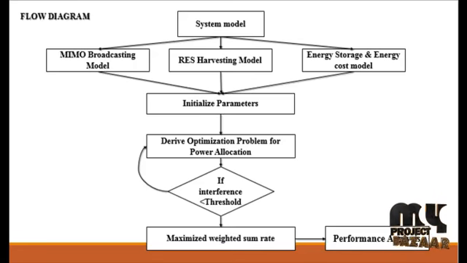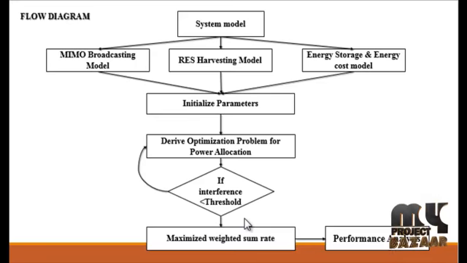By introducing auxiliary variables, the resource allocation task of interest can be formulated as an optimization problem. In this topic, the optimization problem will be discussed in the process. If the interference threshold is less than the limit, it goes back to the loop and follows the process again.